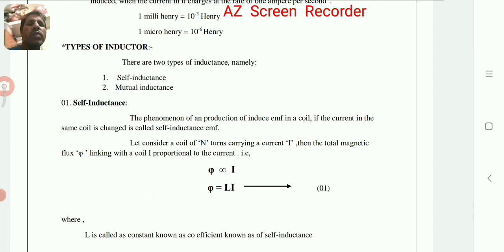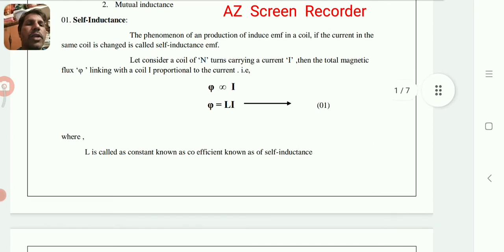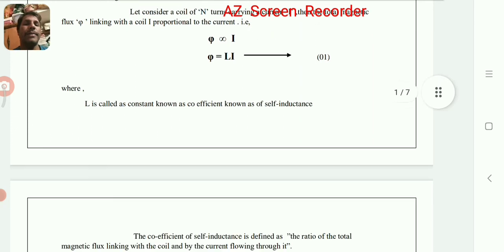In self-inductance, the magnetic flux produced in the coil is directly proportional to the current in the circuit. That is given by the expression phi is proportional to i. We have to remove the proportionality, therefore we get phi is equal to Li, where L is called the coefficient of inductance.